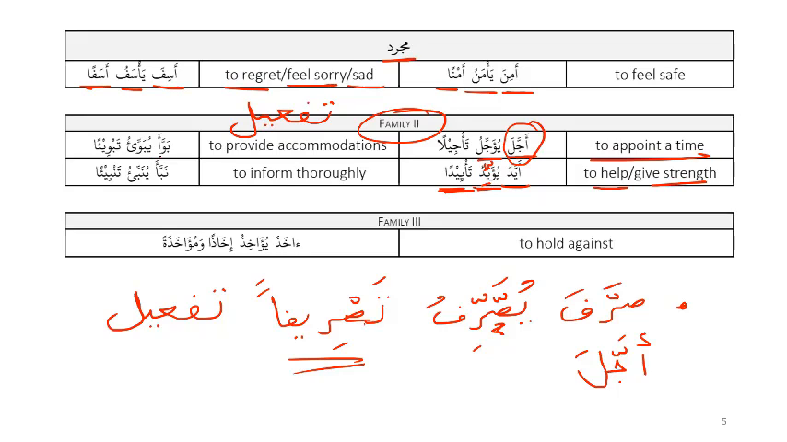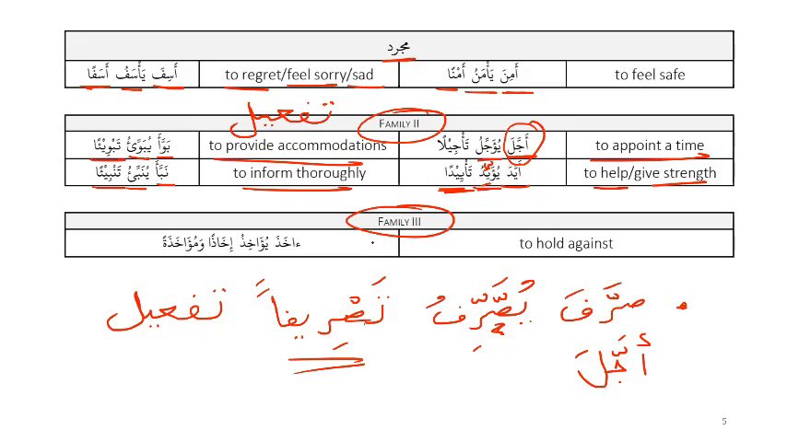Then we have bawwa'a, yubawwi'u tabwi'an. This means to provide accommodation. Nabba'a, yunabbi'u tanbi'an means to inform thoroughly. So this is family 2, which is bab taf'il. Then one word from family 3.